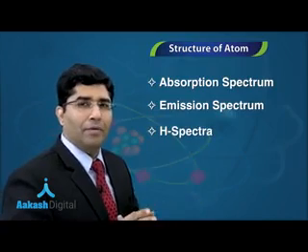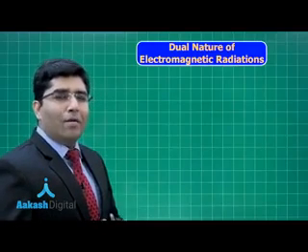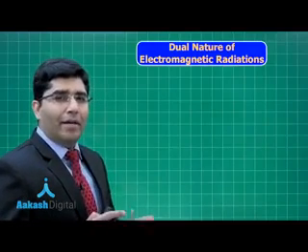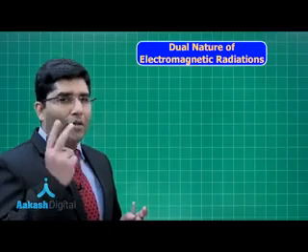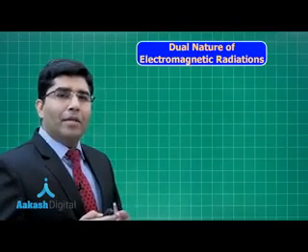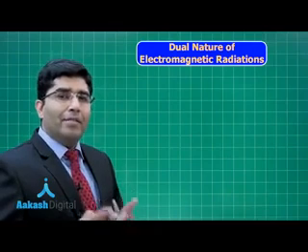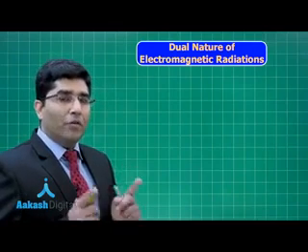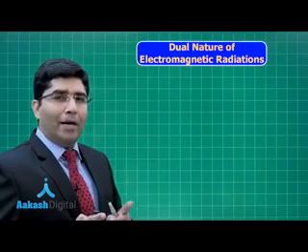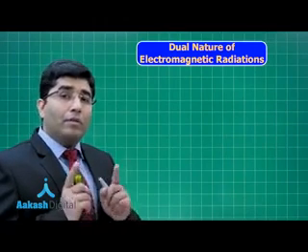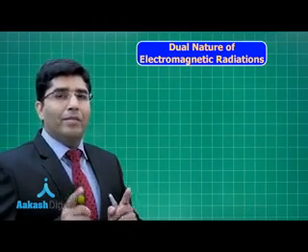Let's start. Now guys, let's discuss the dual nature of electromagnetic radiations. Dual means two. Therefore, dual nature means two types of radiation. So, electromagnetic radiations have two types. One is wave nature, another is particle nature. And both natures we have discussed in the previous lecture.